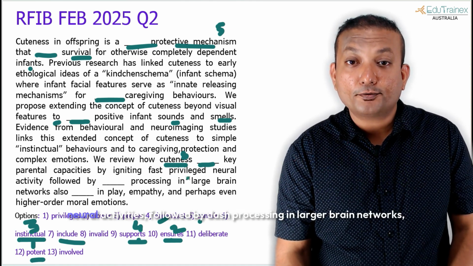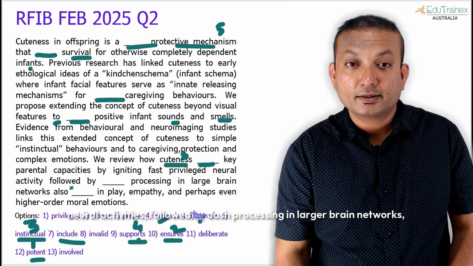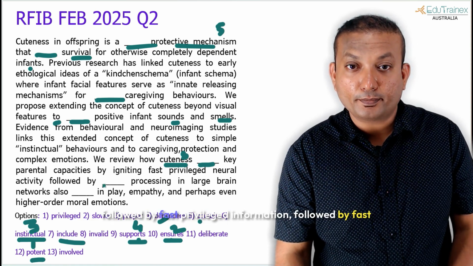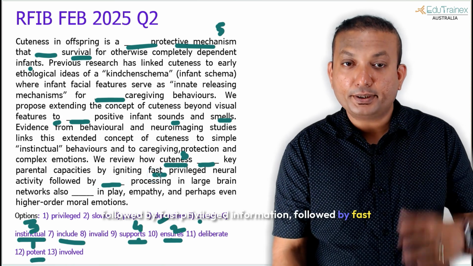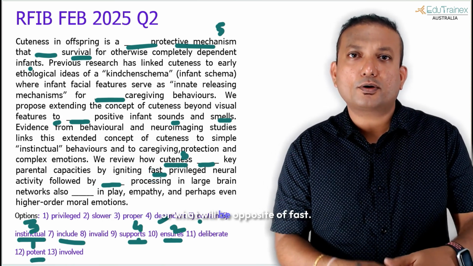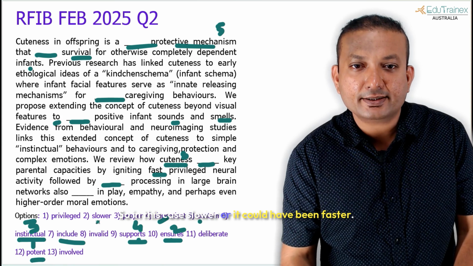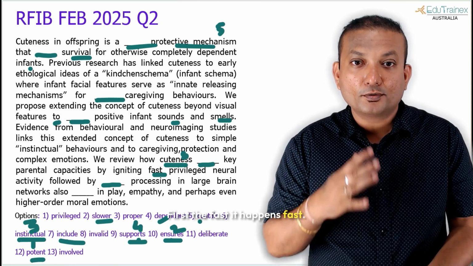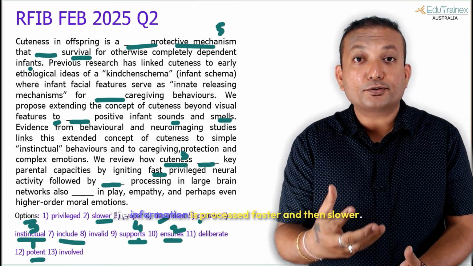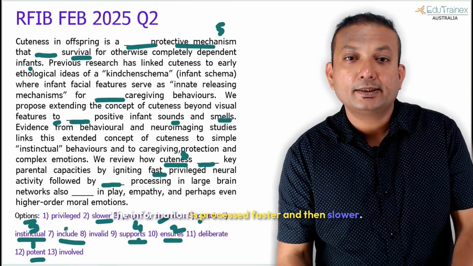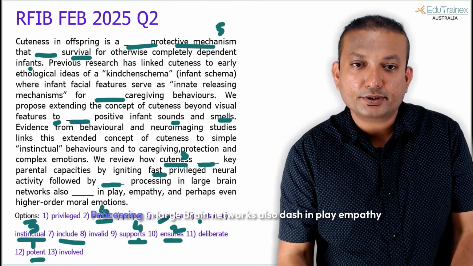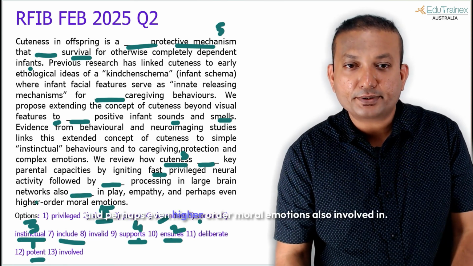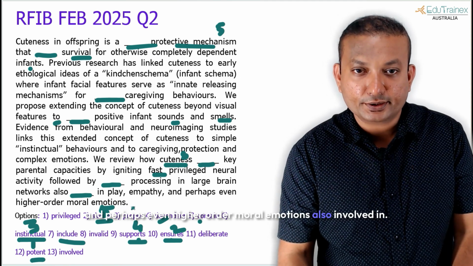And the next one is capabilities by igniting fast privileged neural activities followed by dash processing in larger brain networks, followed by fast privileged information, followed by fast, or what will be the opposite of fast? So in this case, slower, or it could have been faster, but we don't see any options as faster. First, it happens fast, the information is processed faster, and then slower. So that's what it is trying to say. Processing in large brain networks also dash in play, empathy, and perhaps even higher order moral emotions.